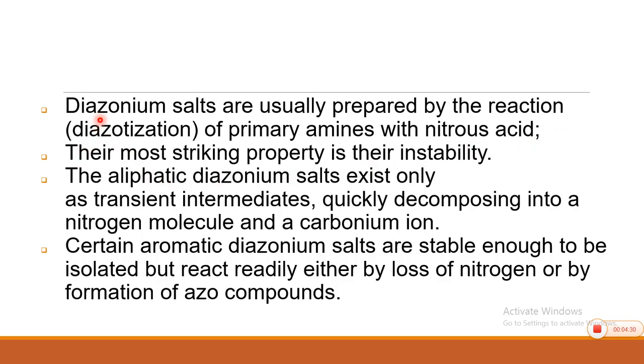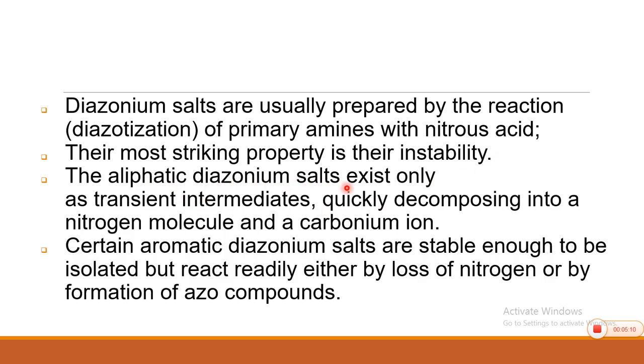Okay. So, how are diazonium salts prepared? These are prepared by diazotization. So, one idea, the process of getting diazonium salt is called diazotization. So, diazotization of which type of compounds is carried out? It is of primary amines, and by using which reagent is the diazotization carried out? It is by using nitrous acid. Their most striking property is their instability. Diazonium salts are very reactive, unstable. Unstable means they are very reactive. So, instability is their salient feature.